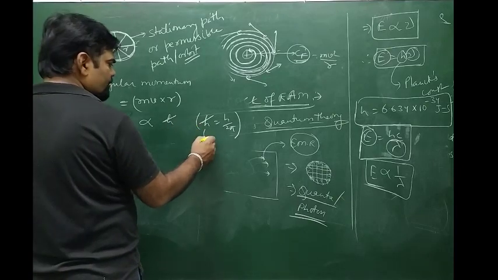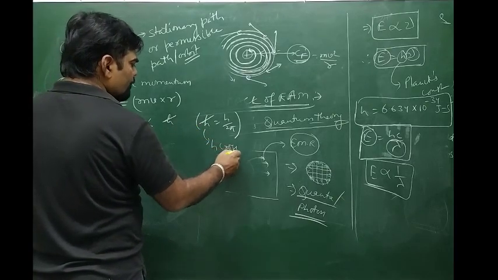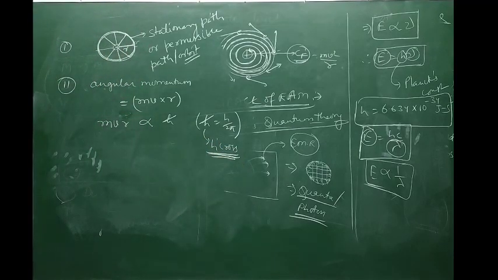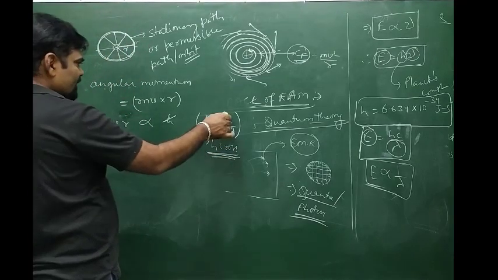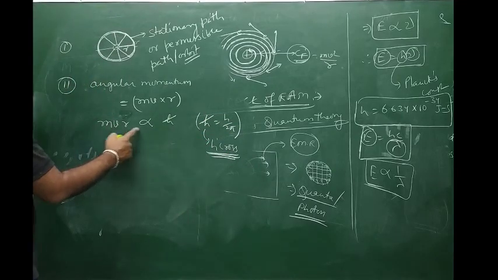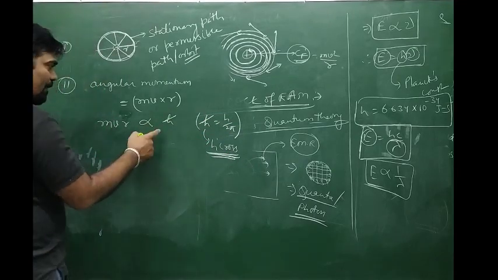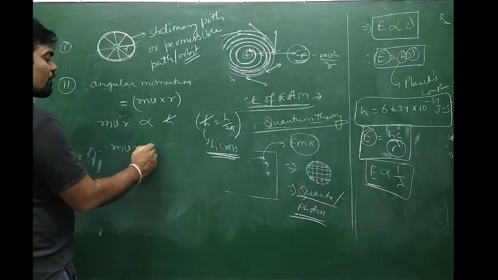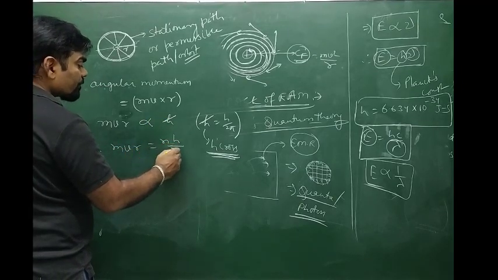So the value of h cross is nothing but h by 2 pi. So mvr is proportional to h cross, that is proportional to h by 2 pi. Therefore we can say mvr is equal to n into h by 2 pi.